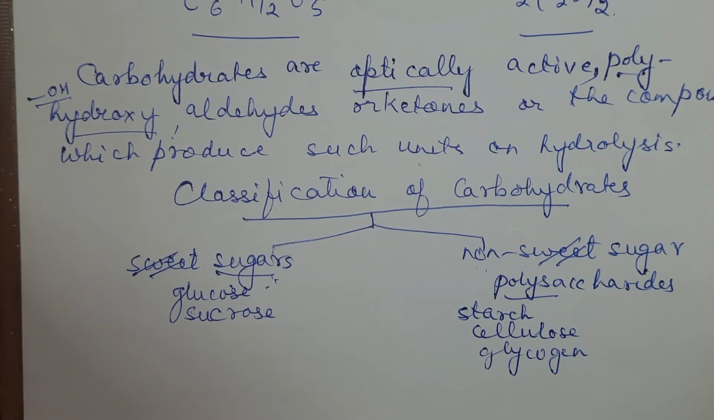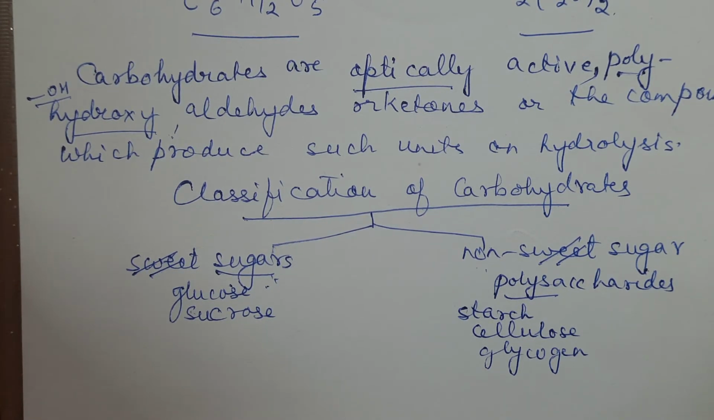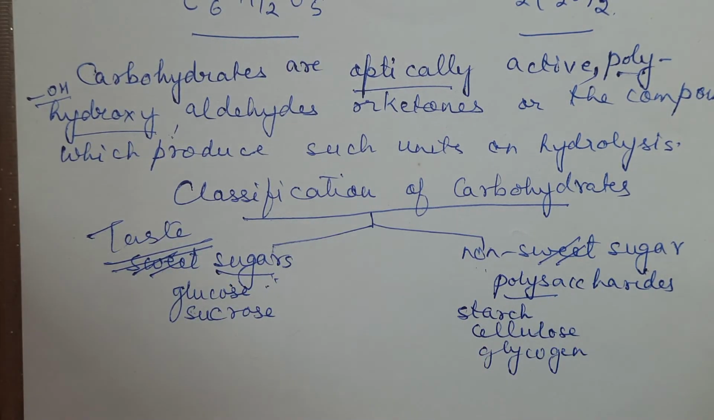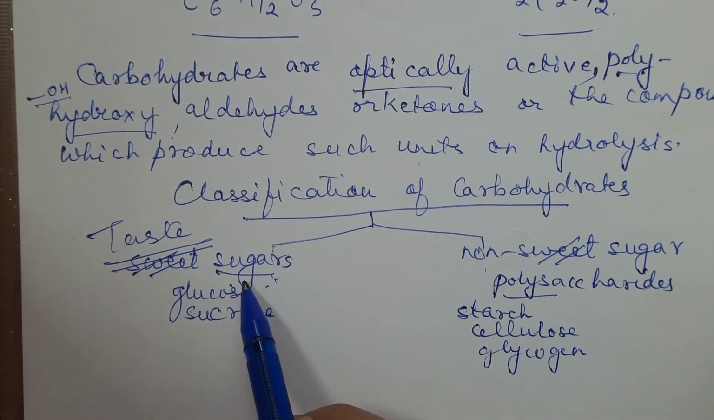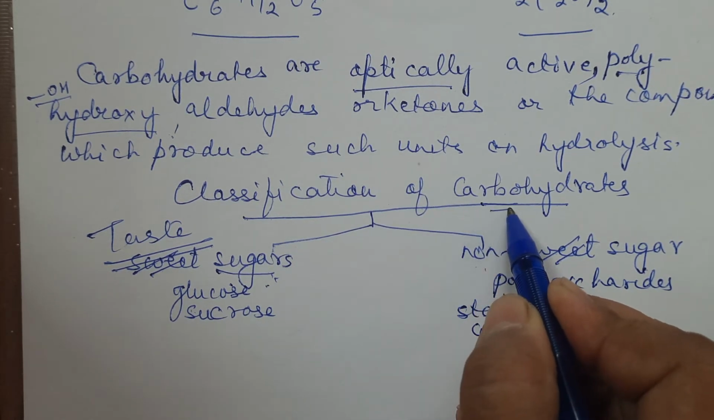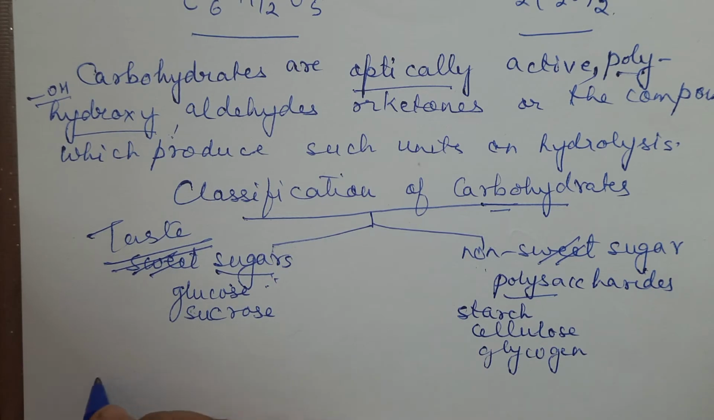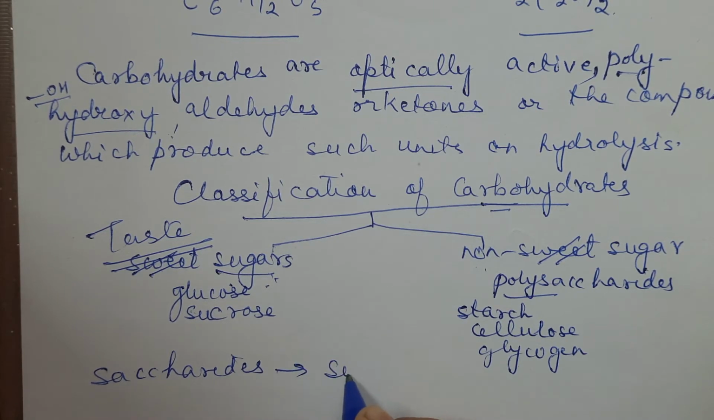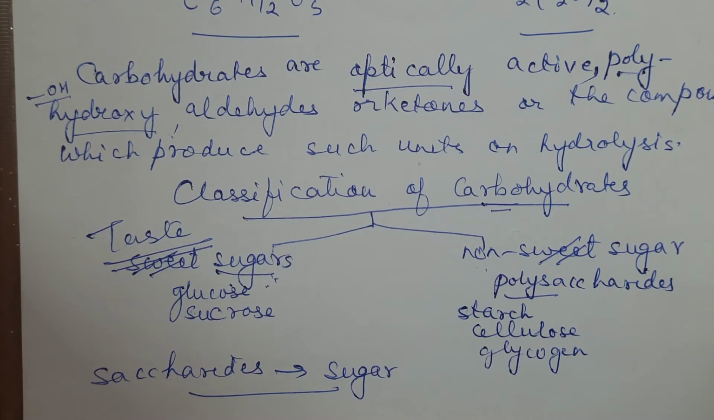What is the basis we have taken? On the basis of the taste. On the basis of taste, carbohydrates can be classified into two: sugar and non-sugar. Carbohydrates are also called saccharides. Saccharides means sugar. So don't think that all sugars will be sweet. They will be sugar or non-sugar based on their taste. So this is one classification, children, we have taken.